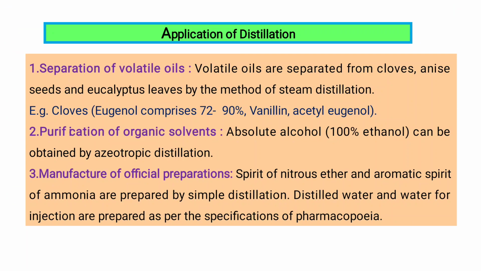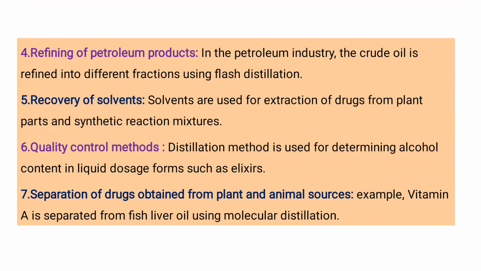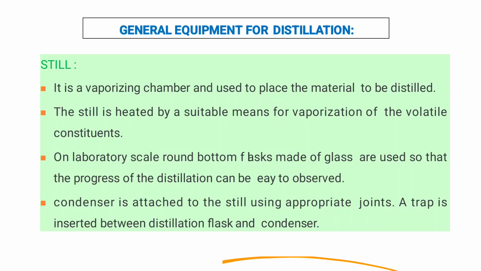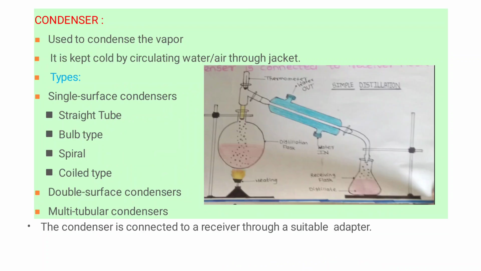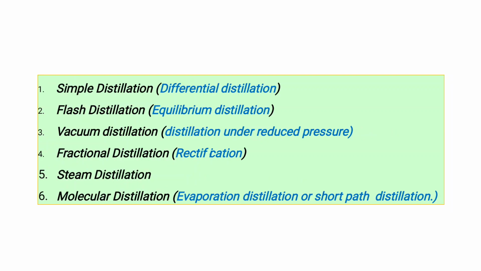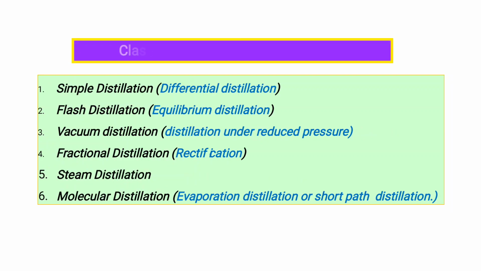Applications: separation of volatile oil, purification of organic solvent, manufacturing of official preparations, refining of petroleum products, recovery of solvents, quality control methods, separation of drugs obtained from plant and animal sources. General equipment for distillation: still, condenser and receiver. Classification of distillation: simple distillation, flash distillation, vacuum distillation, fractional distillation, steam distillation and molecular distillation.